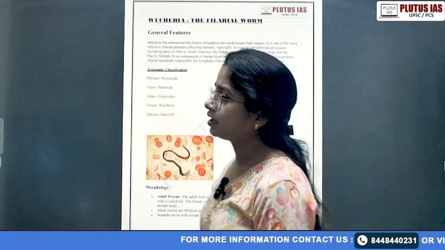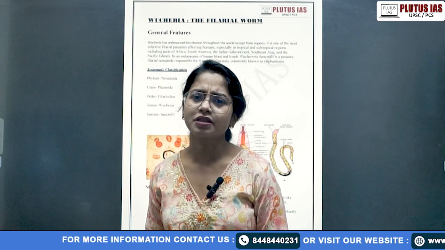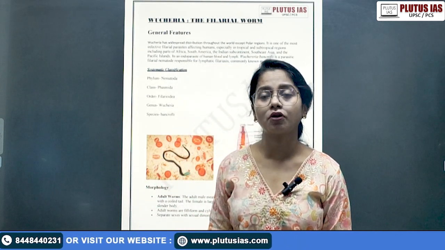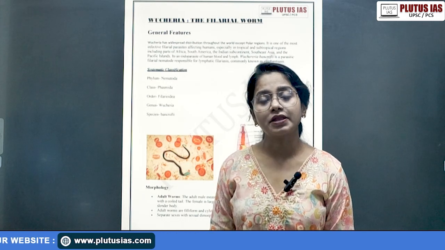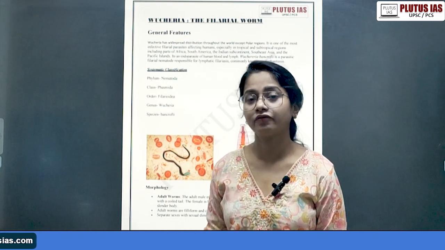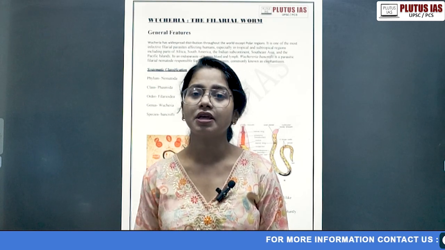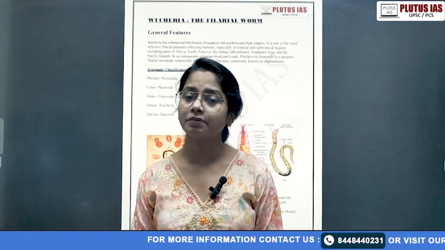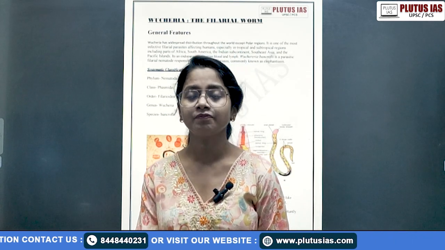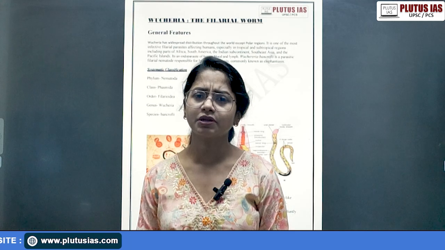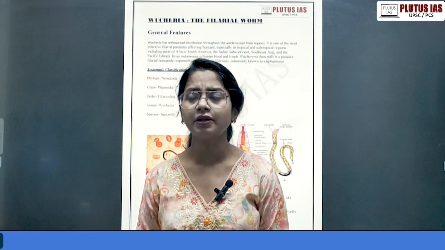Wuchereria is simply known as a filarial worm. There's one more important topic about it, the parasitic adaptation in helminths. When we talk about parasitic adaptation in helminths, not specifically platyhelminths, why platyhelminthes or helminths? Because platyhelminthes and nemathelminthes, or earlier it was Nematoda, the phylum name. Earlier it was known as Aschelminthes because Ascaris was a major organism in there, right?